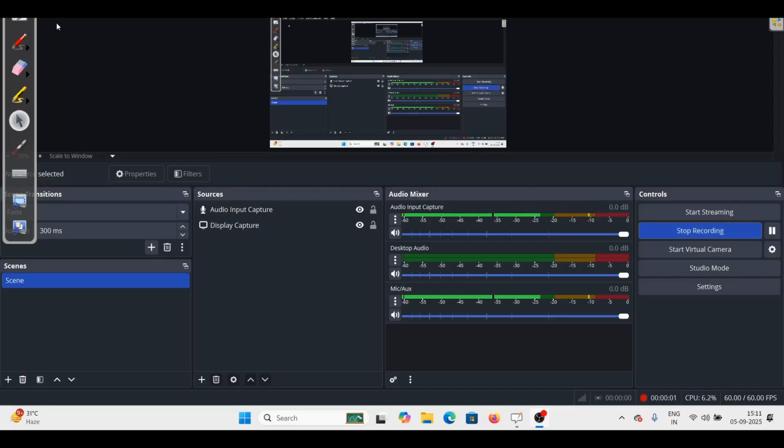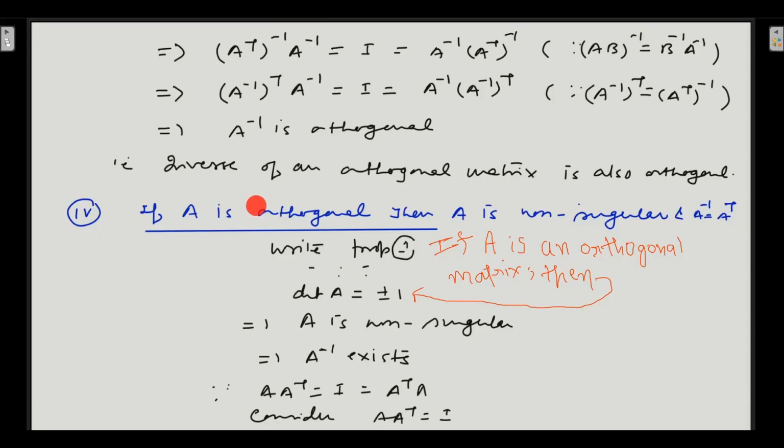Let us learn about the fourth property of orthogonal matrices. If A is an orthogonal matrix, then A is non-singular. So it is given to us that A is an orthogonal matrix, and we have to show that matrix A is non-singular and A inverse is equal to A transpose. If A is orthogonal, then it will be a non-singular matrix and its inverse will be equal to its transpose. This is what we have to prove.